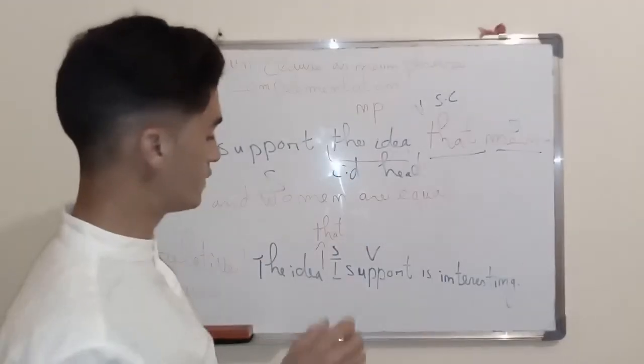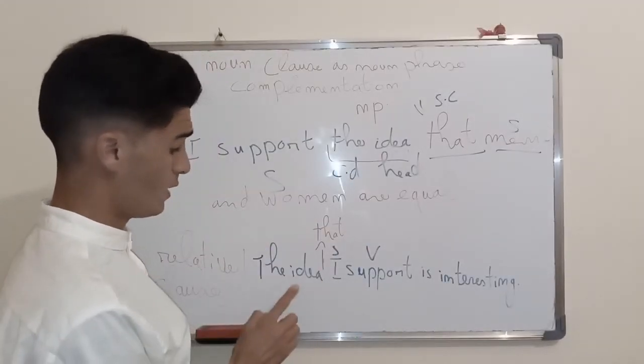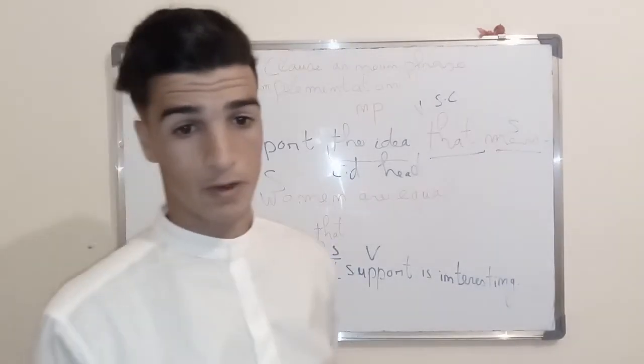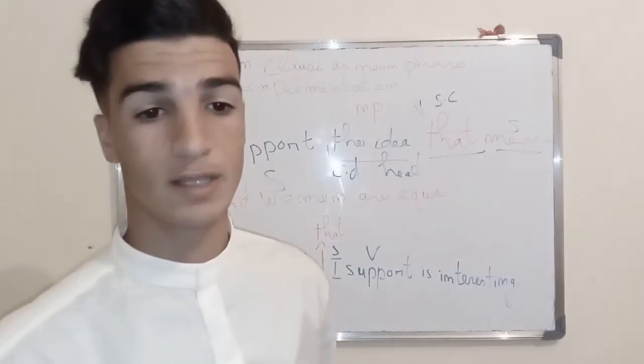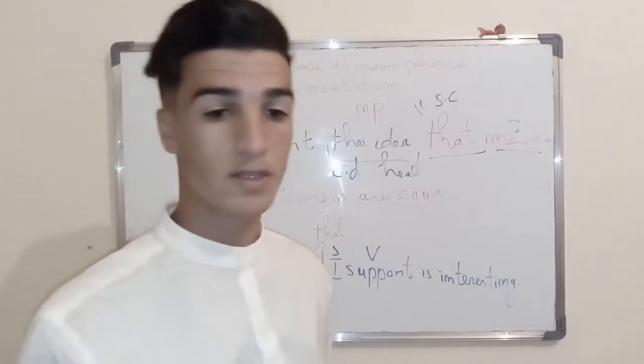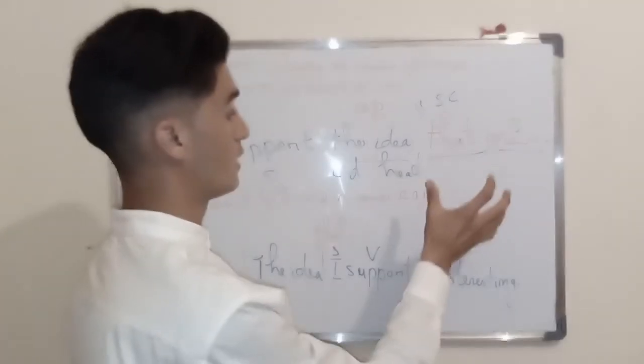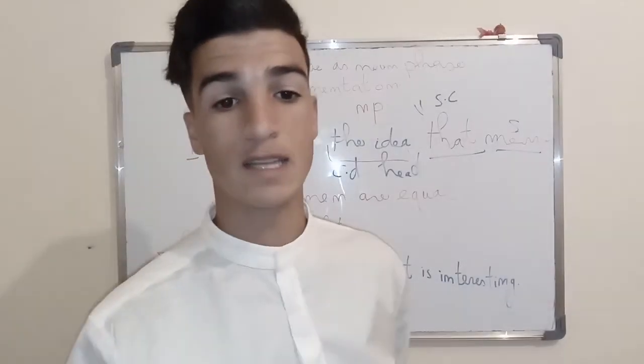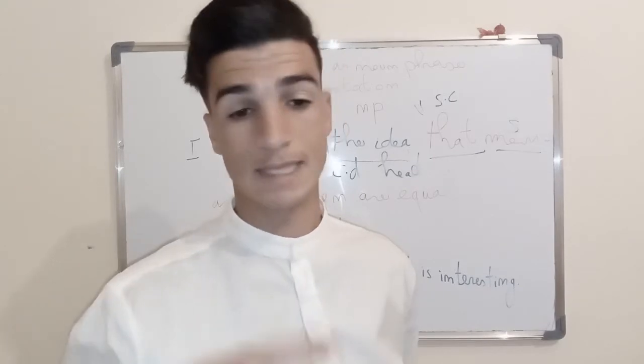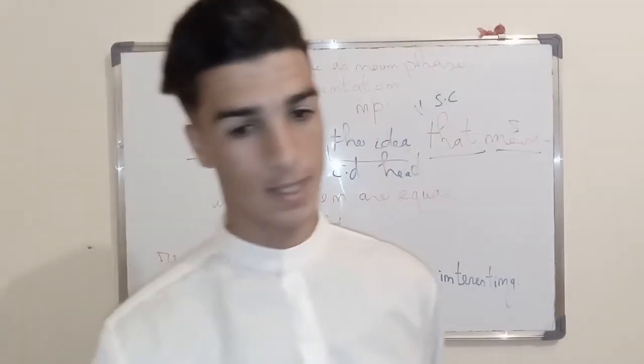And another difference is, a relative clause is a post modifier. It comes after the noun phrase, it post modifies the noun phrase. Whereas the noun clause completes the meaning. It explains, it completes the meaning. I hope that the meaning is clear. I hope that I have done well.